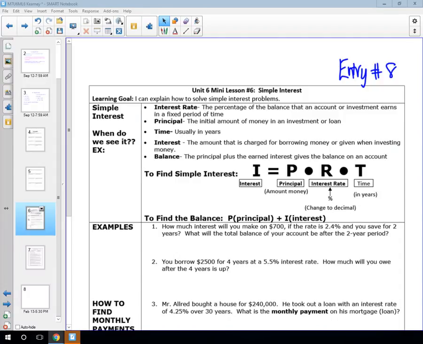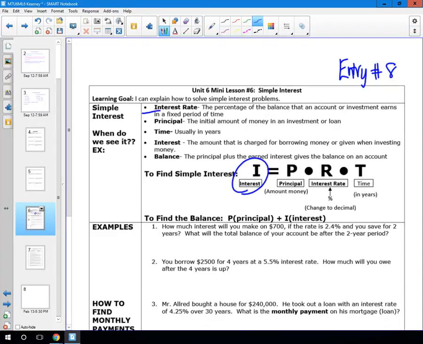Okay, so let's go through what each of those means. I stands for interest. That's the amount of money that's charged for borrowing money or given when investing money. That's the interest that you're either earning or paying back when you either put money in a bank account or you borrow money. Okay, P stands for principal. And when I say principal, I'm not meaning Mr. Rockland or Mr. Payton or Mr. Lewis. I'm meaning the principal of your money is the initial amount.